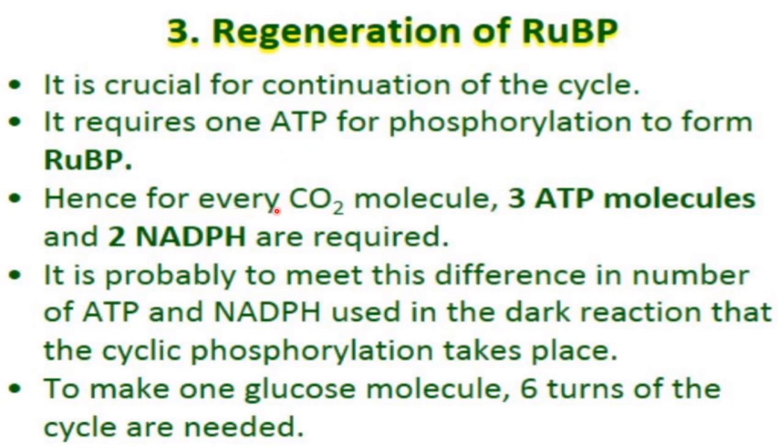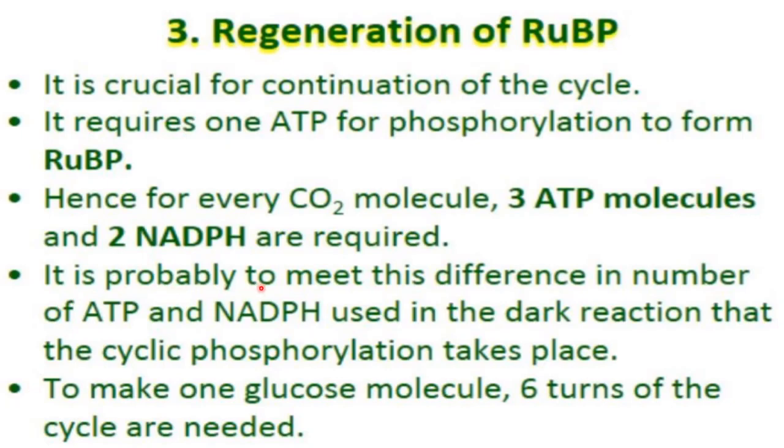Hence for every carbon dioxide molecule, 3 ATP molecules and 2 NADPH are required. 2 ATP molecules we discussed in the reduction step, and one more ATP is required in this regeneration step. So in total we can say 3 ATP molecules are required for one cycle, and 2 NADPH which are required during the reduction step, in the previous step. So this much energy we need for a Calvin cycle.